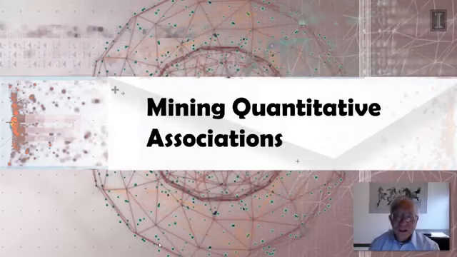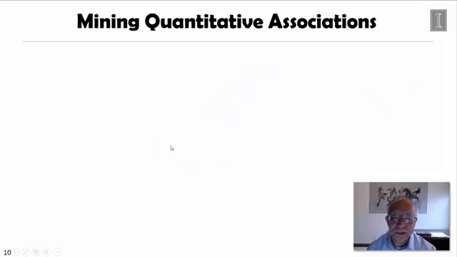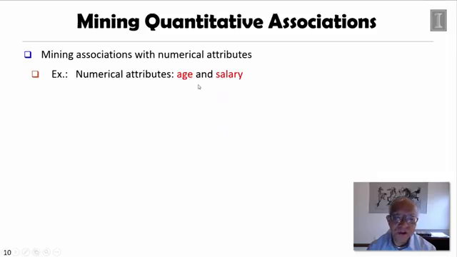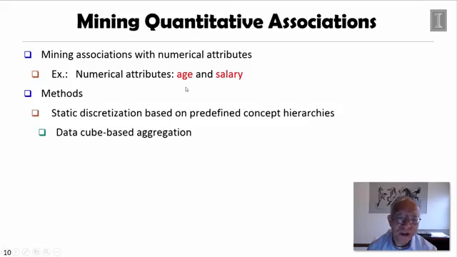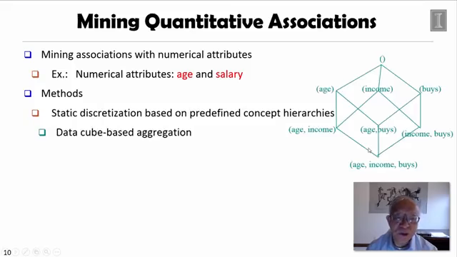Now we come down to study another interesting issue called mining quantitative associations. What is quantitative association? Quantitative association means some attributes actually are numerical data like age and salary. So how to mine such rules? One way is we can do static discretization.